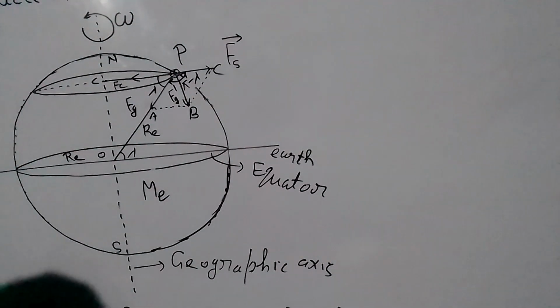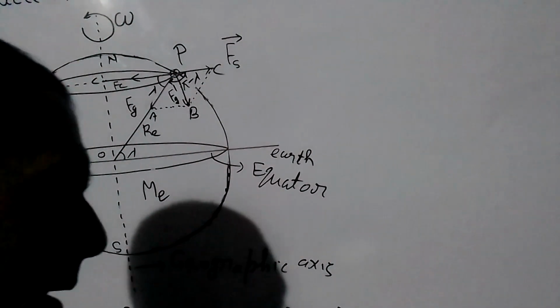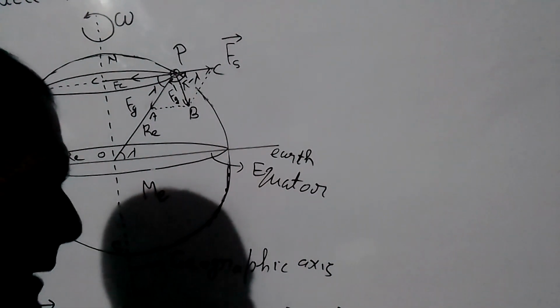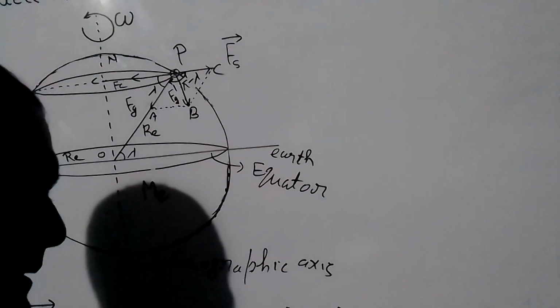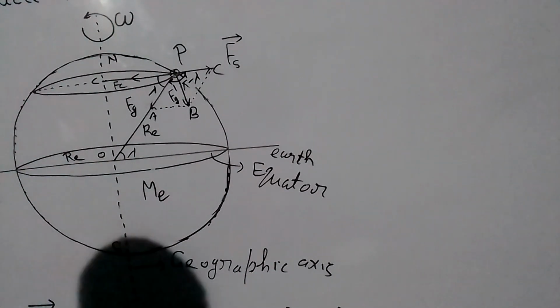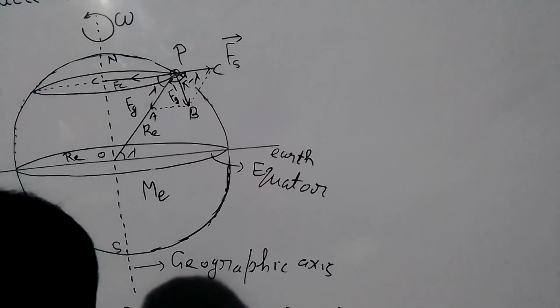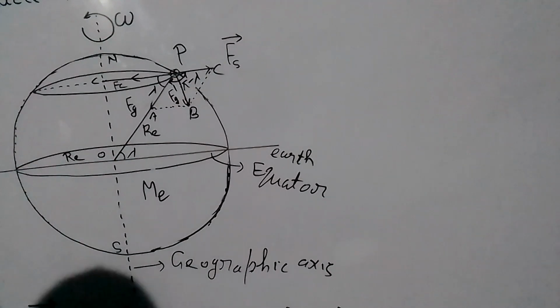Cos of pi minus lambda is equal to minus cos lambda. This angle lies in the second quadrant. Cos in the second quadrant is negative. So minus cos lambda. Fg dash square is equal to Fs square plus Fg square minus 2 Fs Fg cos lambda, where the pseudo force is equal to the centripetal force.